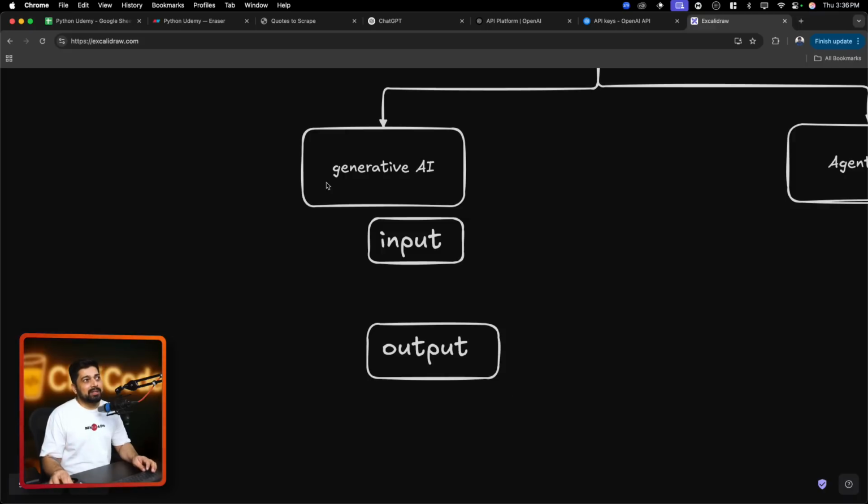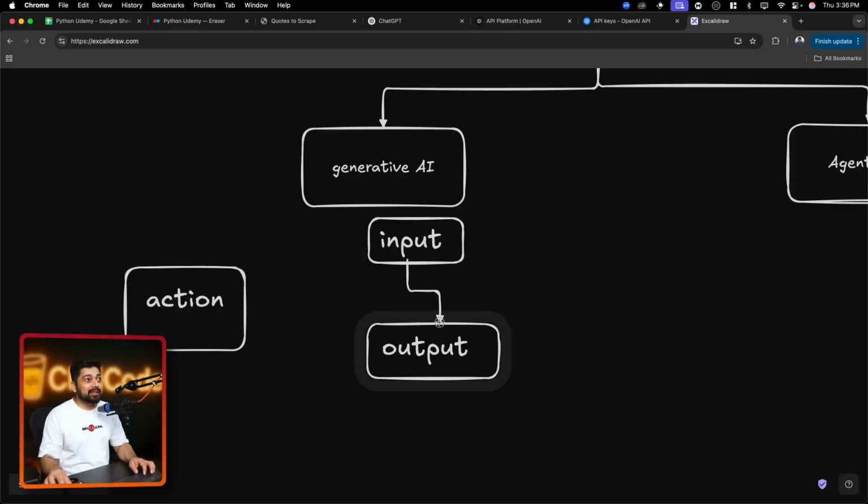That is it. So this generative AI can be considered as one single brain that has a lot of capability to think, but it doesn't have the capability of acting. So if I ask, can you go ahead and act for me, or take some action for me? That is the part where it absolutely lags. So this has no connection with the action. It has just one connection: you give it an input and it generates an output.